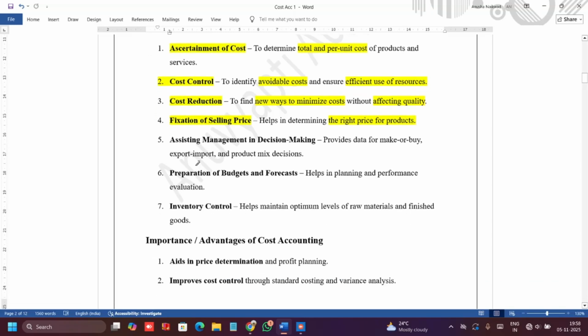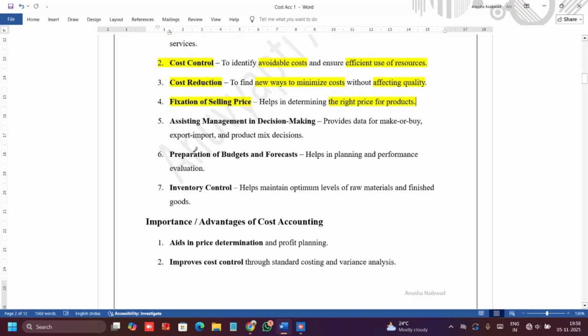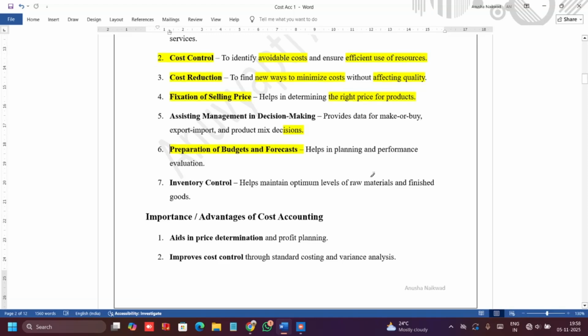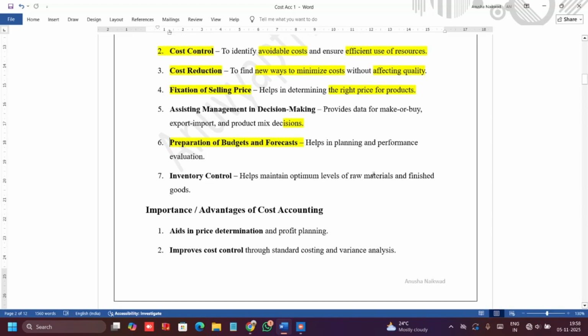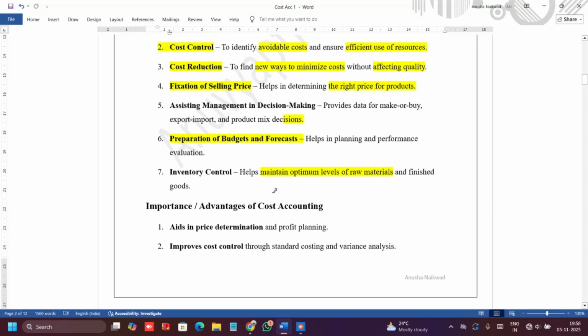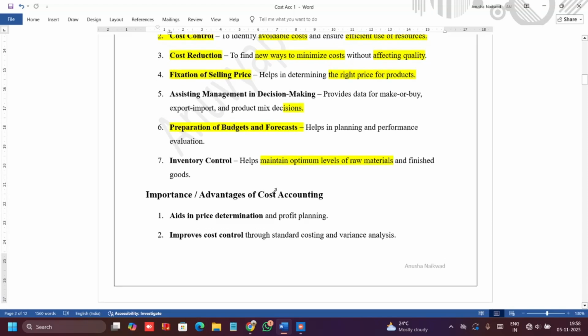Next, assisting management in decision making, provides data to make or buy, to import or export, and product mix decisions. Preparation of budgets and forecasting. Okay, so cost accounting deals with preparing budgets, forecasting for the evaluation and proper efficiency. Inventory control, so helps in maintaining the optimum raw materials and finished goods, right?